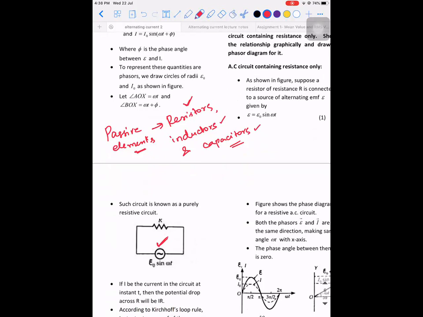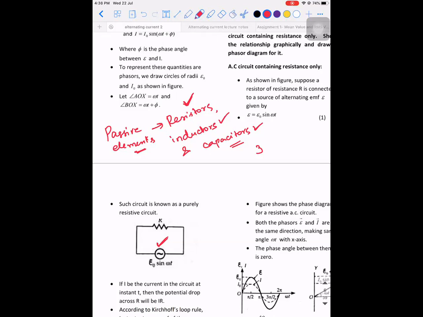Three cases, right? Next, we will take 2-2 combinations. In the sense, we will connect it across resistor and inductor, and across resistor and capacitor. There is no concept of connecting it across inductor and capacitor here, because that's a special type of circuit that we'll learn at the end. So now how many scenarios have come?